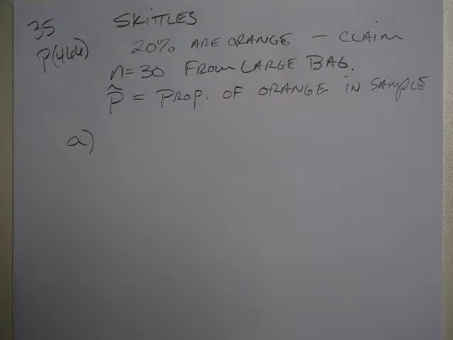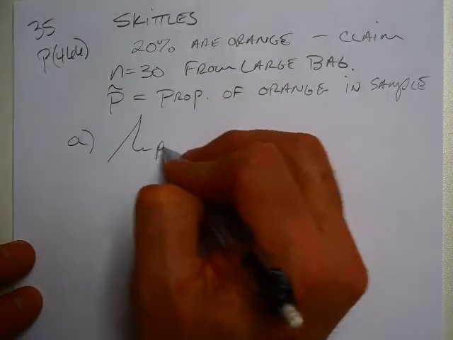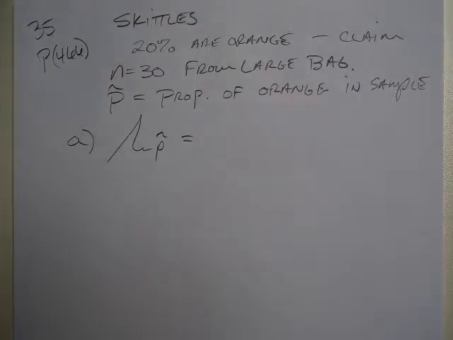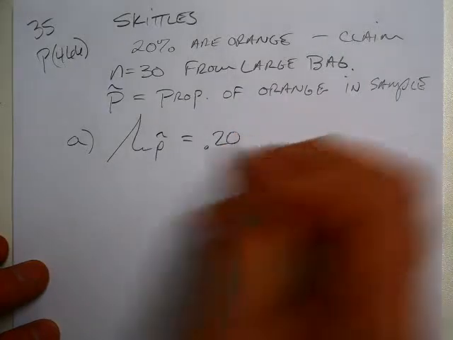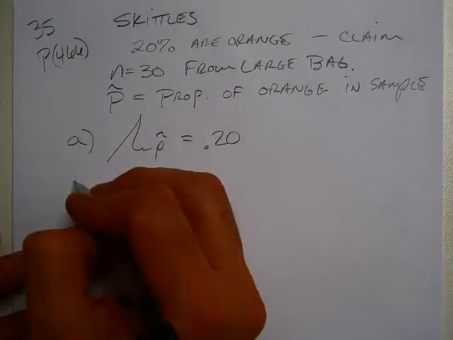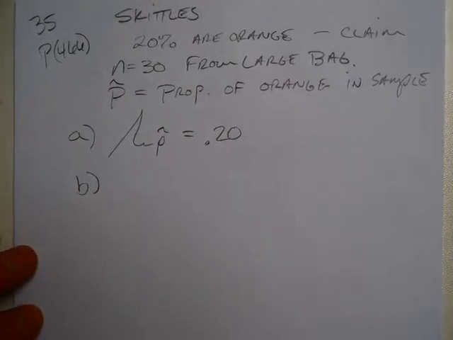It says identify the mean of the sampling distribution of p hat. So that's asking you, what's the mean of p hat? The mean of p hat is p. It's 20%. It's the claim. All right. They claim it's 20%. We believe them for now. Maybe we don't believe them later. I don't know.